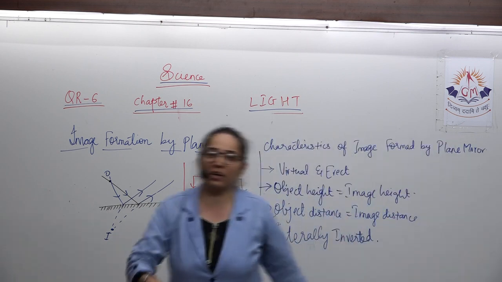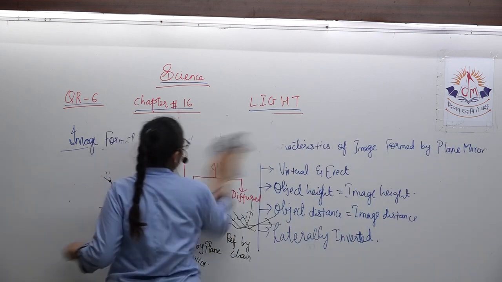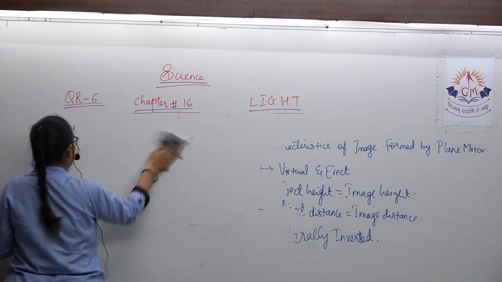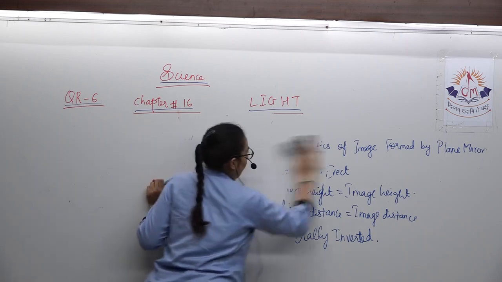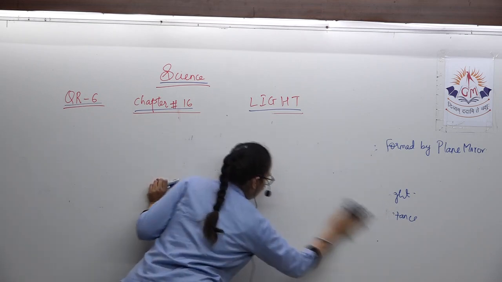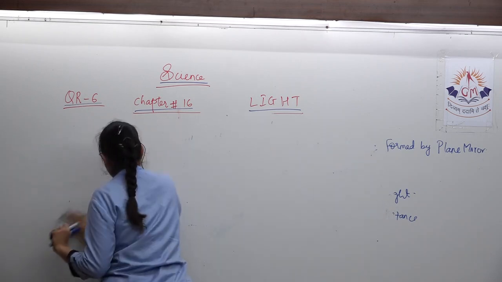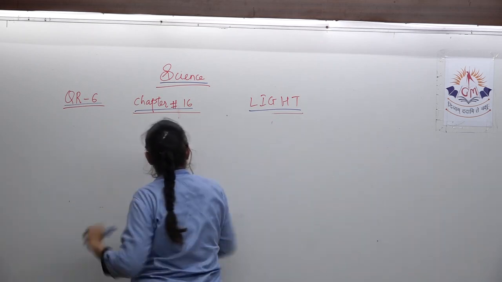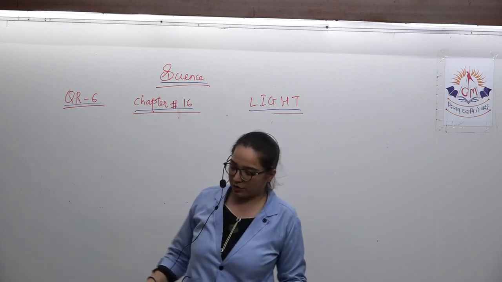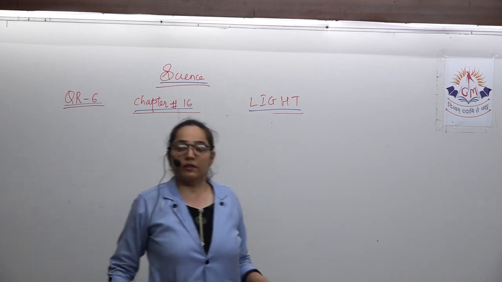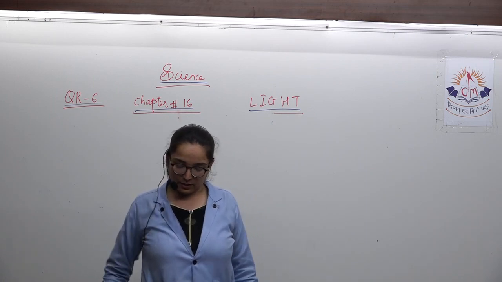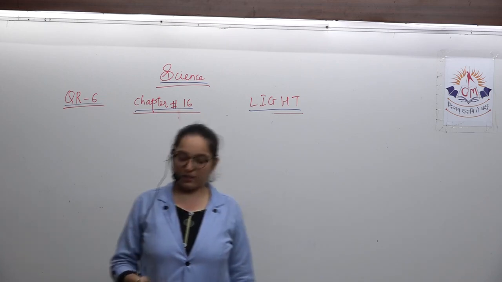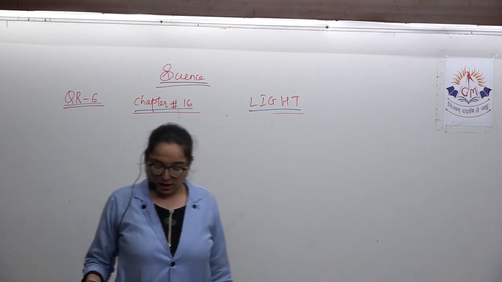So I hope you have noted it down. Let us move further, my dear ones. The 3-ray diagrams, you have to try out in homework. Coming to the next part, that is multiple reflection. What is multiple reflection? If the reflected light is reflected again, then it is called multiple reflection.